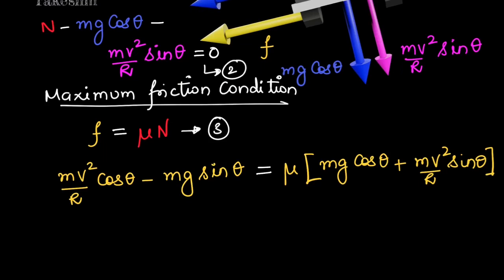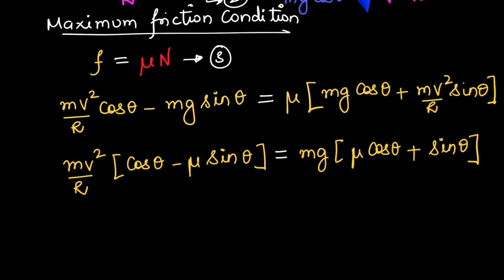So the value of f we are putting as mv square by r cos theta minus mg sin theta, which we have got from equation 1, and normal reaction we are putting as mg cos theta plus mv square by r sin theta, which we have got from equation 2. In the next step, we are taking mv square by r common. So mv square by r cos theta and another term mu mv square by r sin theta, we are bringing to the LHS. So we get mv square by r into cos theta minus mu sin theta equals mu mg cos theta, and another term mg sin theta, we are taking to RHS. So we can take mg common into mu cos theta plus sin theta.